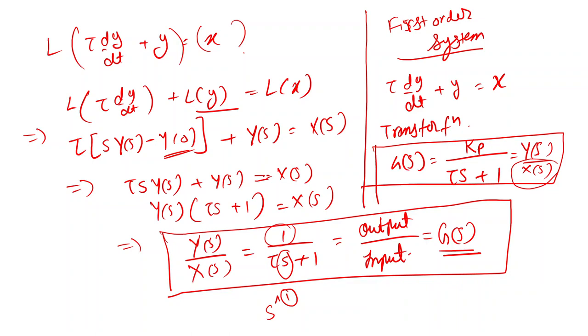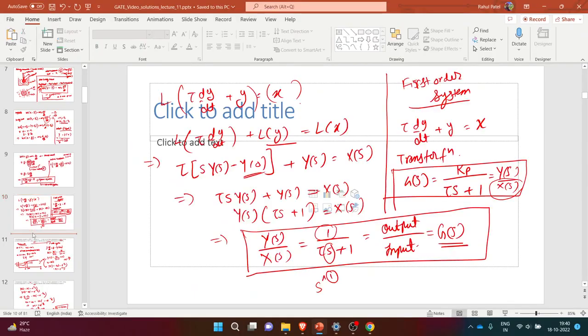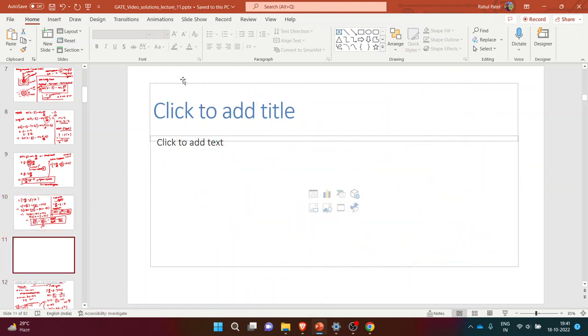Here we look into this derivation for the thermometer. If you have any doubt, you can just write it in the chat box or unmute yourself. Kp is the process gain of the system. Okay, so let me just show you.